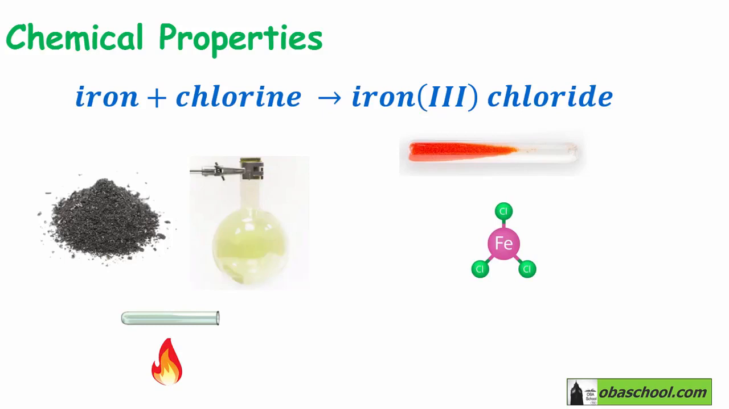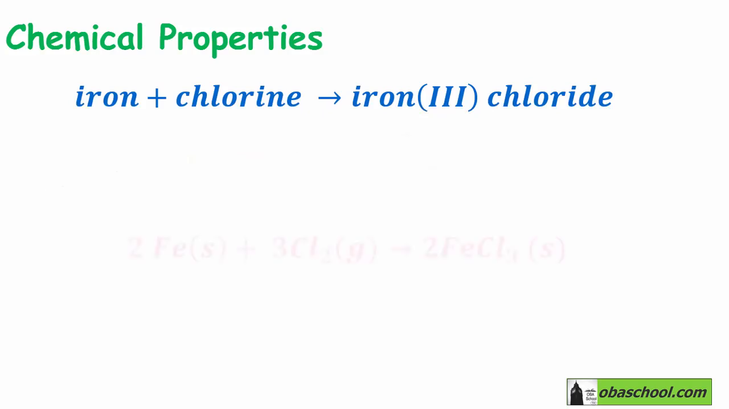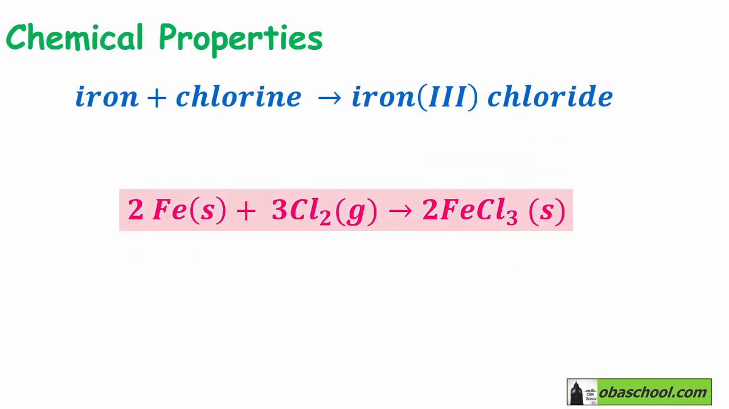So iron will react with the chlorine gas, and for this reaction to take place, it must be heated very strongly inside a horizontal Pyrex tube. The product will be red iron 3 chloride. So 2Fe, which is solid, will react with 3Cl2 gas, chlorine gas, to produce 2FeCl3, solid, iron 3 chloride.